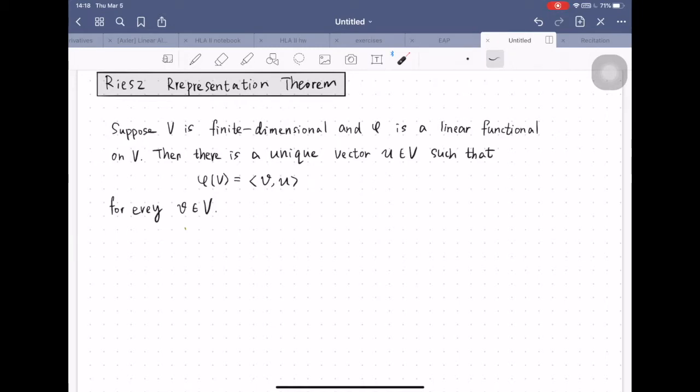No. The answer is no, because I can give you a counterexample. So now look, let V be all the continuous functions with real coefficients from -1 to 1. We define the inner product on the space of f and g as the integration from -1 to 1 of f(x) g(x).